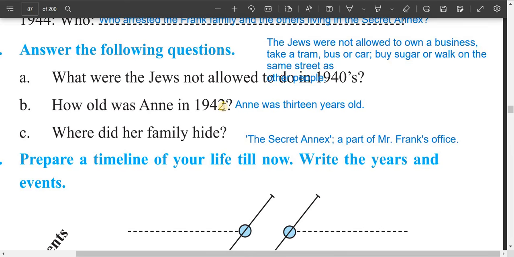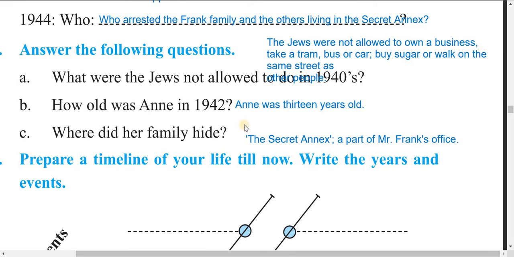How old was Anne in 1942? Anne was 13 years old. Why did her family hide? Her family hid in the secret annex, a part of Mr. Frank's office. The secret annex, a part of Mr. Frank's office.